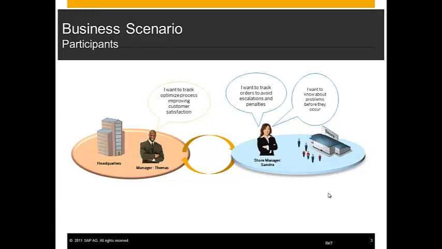Now let us understand the different personas in the telecommunication world that benefit from SAP Operational Process Intelligence. First is the store manager Sandra, who would want to track all the incoming and outgoing orders to fulfill them on time and to avoid escalations. She would also want to know the problems before they occur. Another person is manager Thomas at headquarters, who is closely tracking impending and escalated orders and is responsible for changing the existing process such that the SIM is activated on time and the customers are happy.